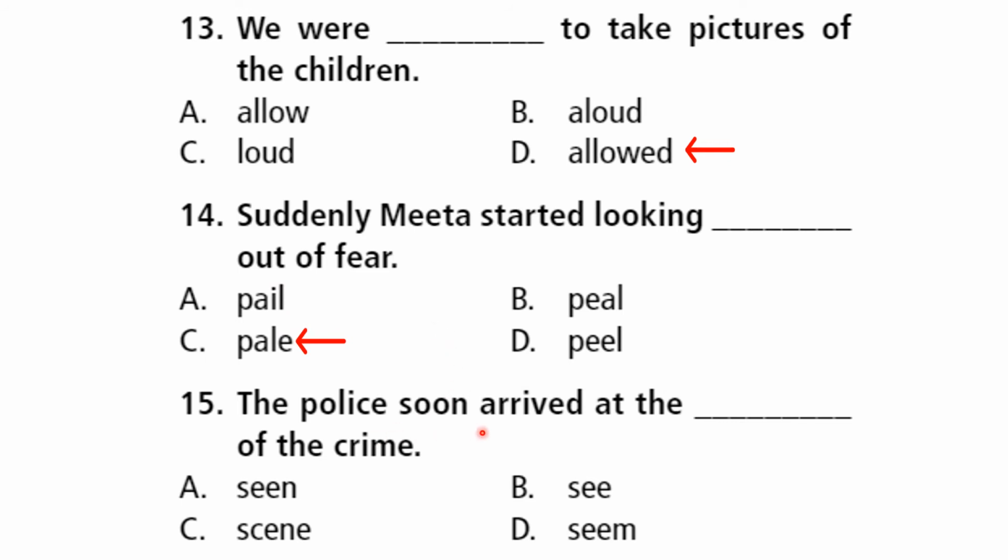Next. The police soon arrived at the dash of the crime. Option A, seen. Option C is scene. Seen, scene. Which will suit this place? The see and seem will never come here, right? You all know that. So now seen, S-E-E-N, seen. I have seen you. That is different. S-C-E-N-E, scene. Yes? Very good. The police soon arrived at the scene of the crime, at the place of the crime.